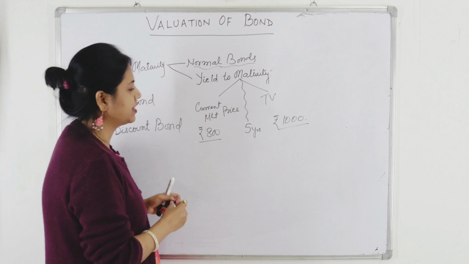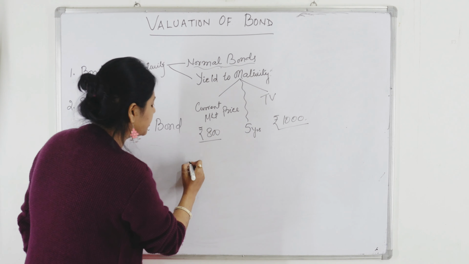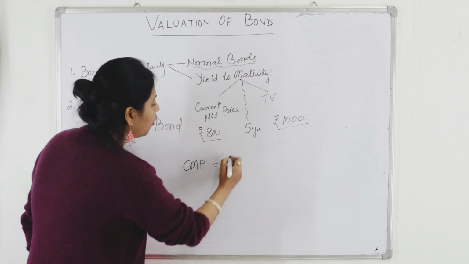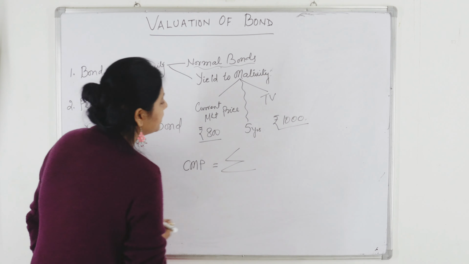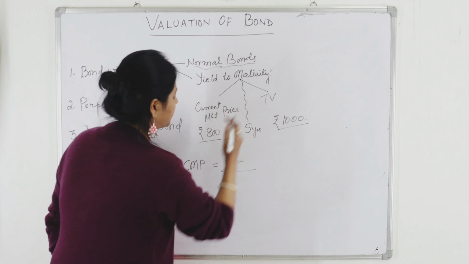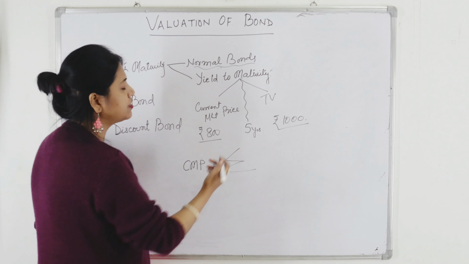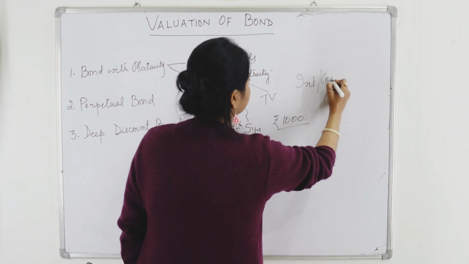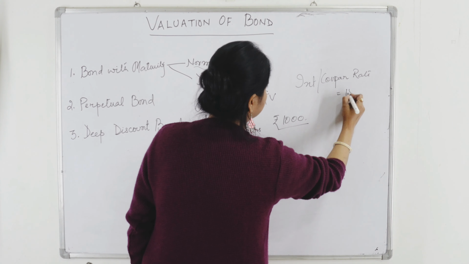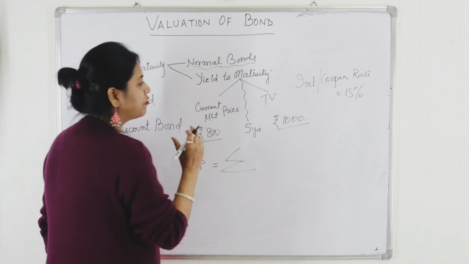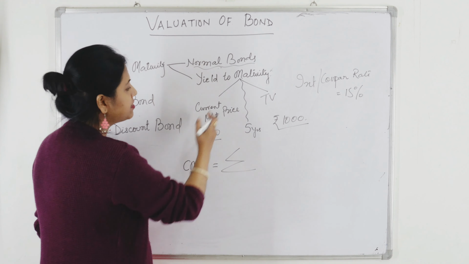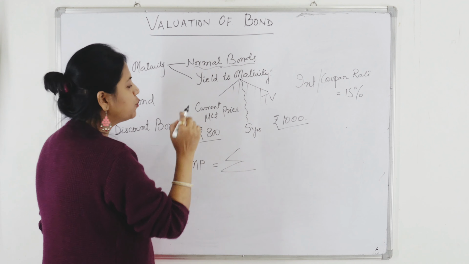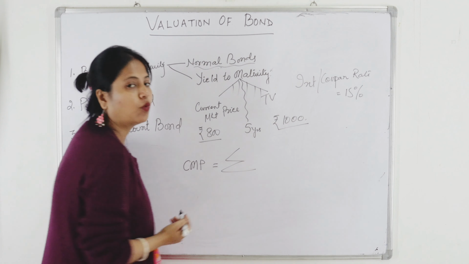The current market price is actually reflecting all the cash inflows that you are receiving for 5 years. What are you receiving in 5 years? Interest, or we call it coupon rate. Coupon rate is, for example, 15%. So this bond will carry a 15% coupon rate. That means every year, for 1, 2, 3, 4, 5 years, you will be receiving 15% of 1000.